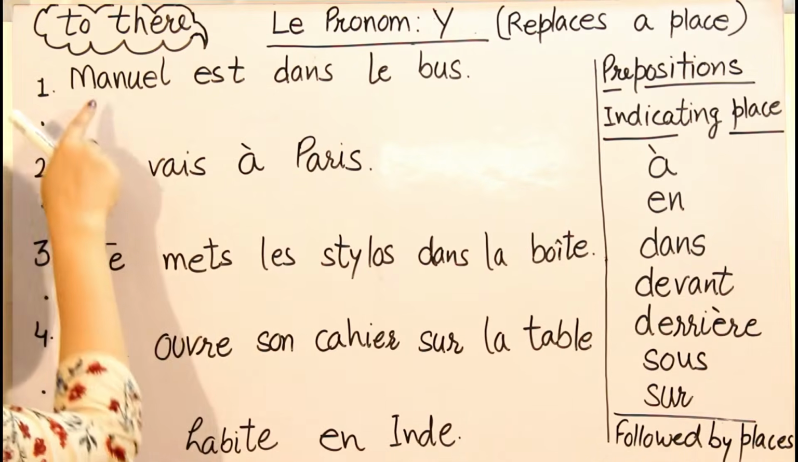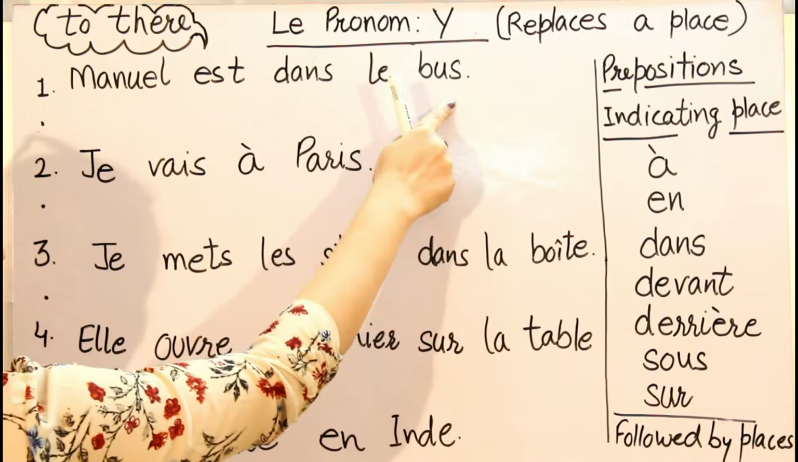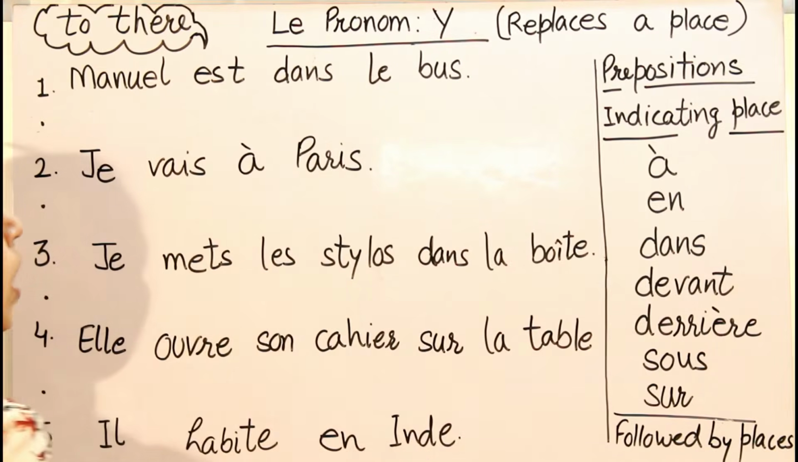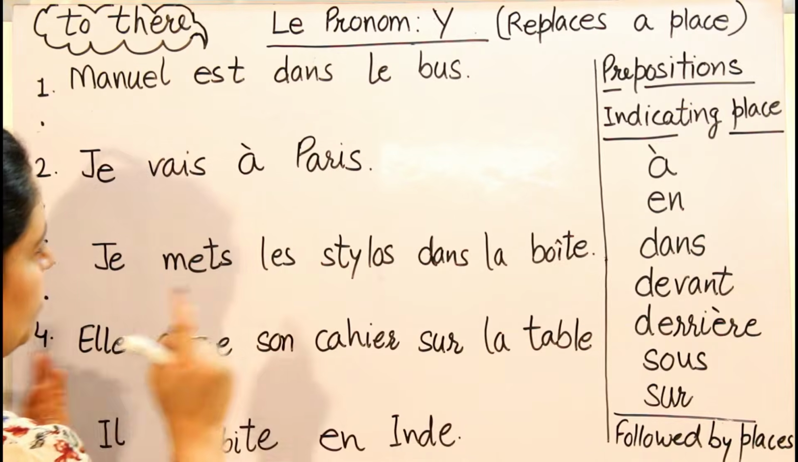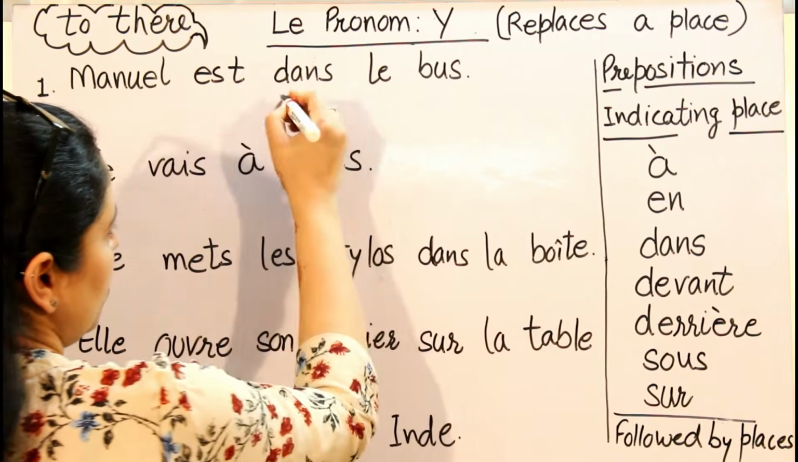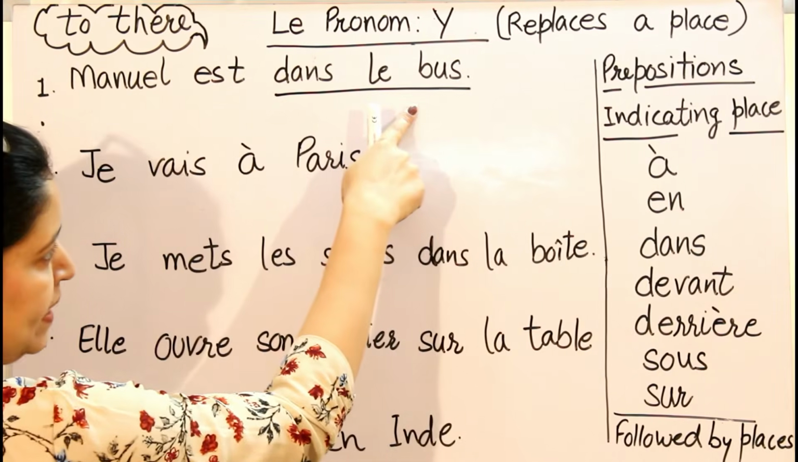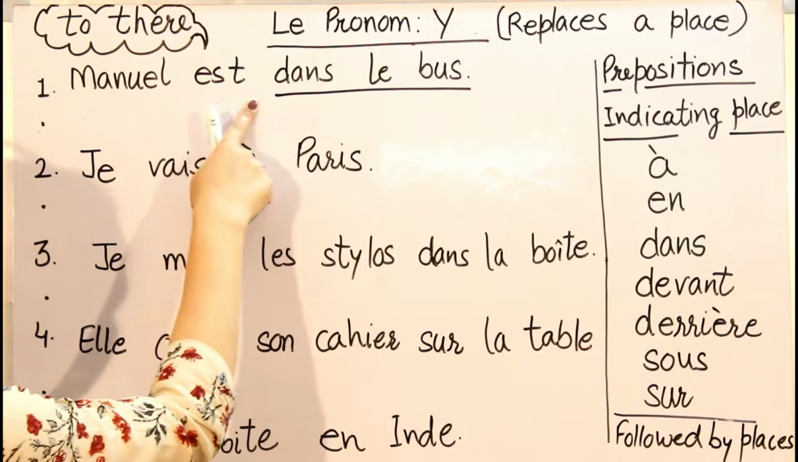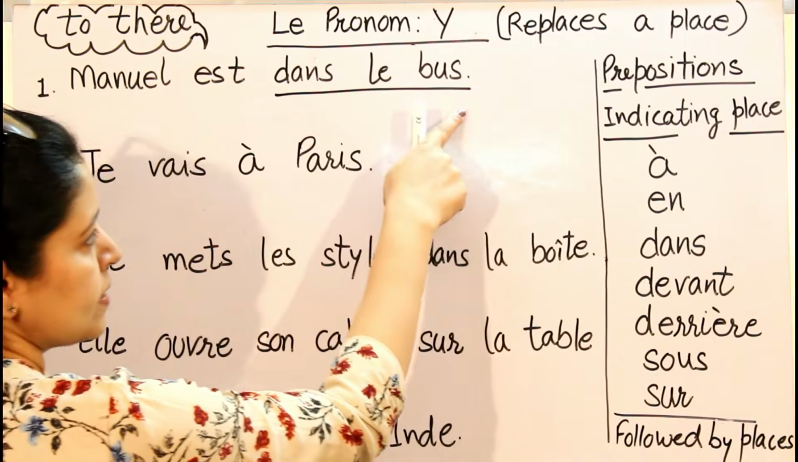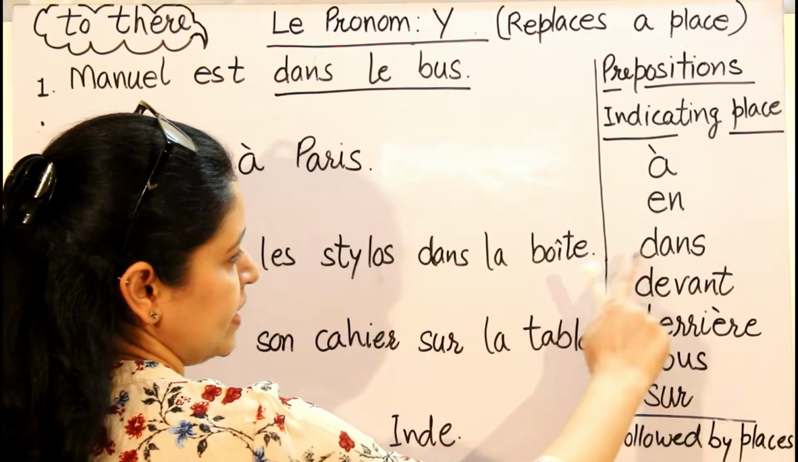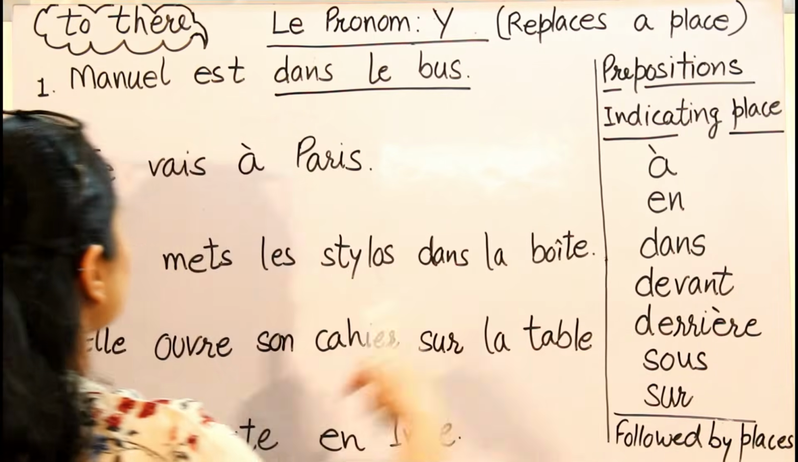Okay. Manuel est dans le bus. Manuel is in the bus. Now, I want to see where is the place in my sentence. So, here comes the preposition and the place I am talking about. Manuel is where? Manuel is in the bus. Okay, so the preposition is already given there in the list that is used to indicate a place.